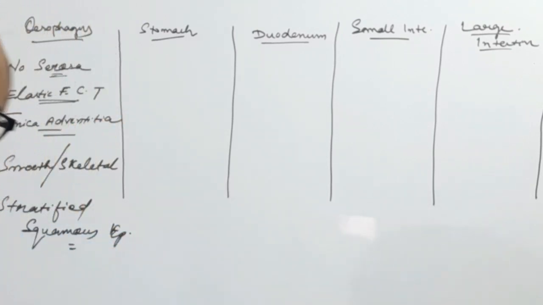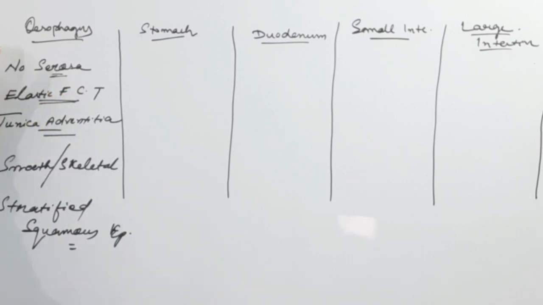So in the esophagus there are some modifications. In the esophagus there is no serosa, but in place of serosa there is elastic fibrous connective tissue, which forms the tunica adventitia.